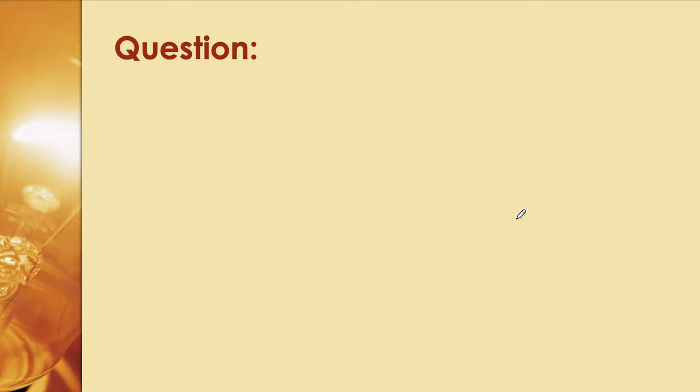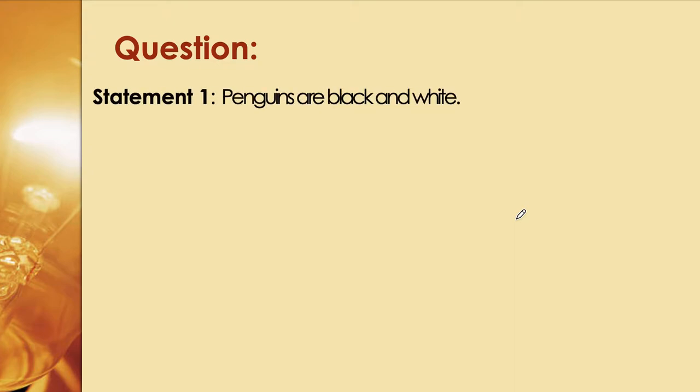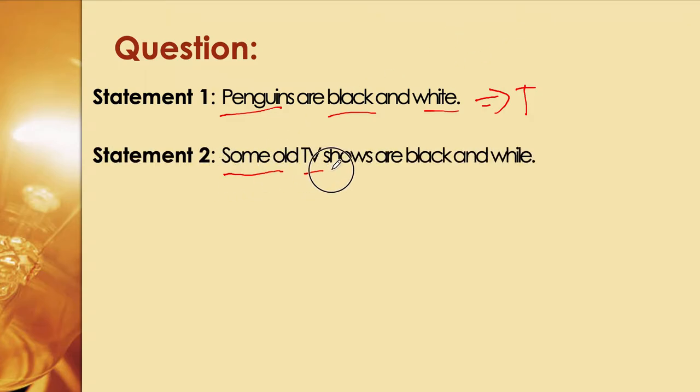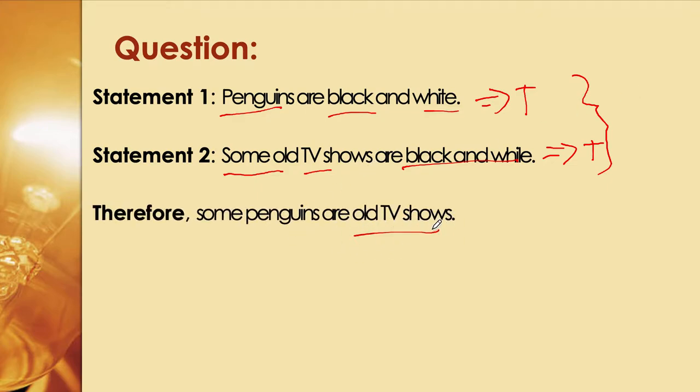For example, let's imagine these statements. Statement one reads: penguins are black and white, which is true. A typical penguin has black and white as its colors. Also, we know that some old TV shows, even before colored television, were black and white. So this is also true. Since both statements are true, we can conclude, therefore, some penguins are old TV shows.